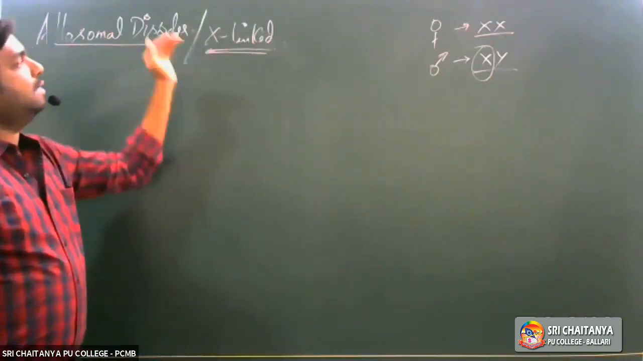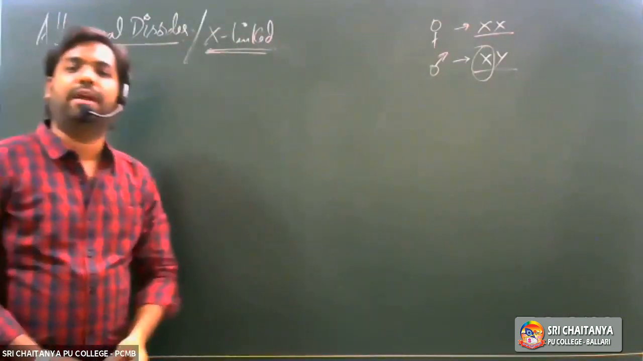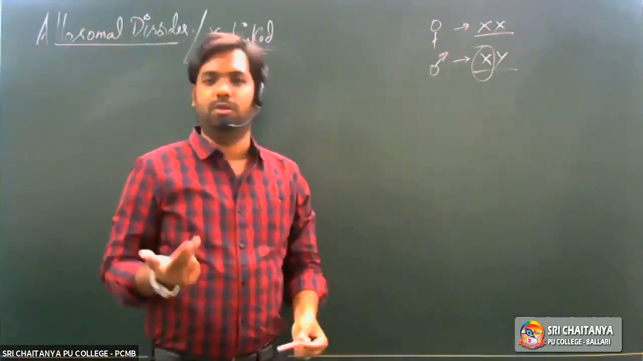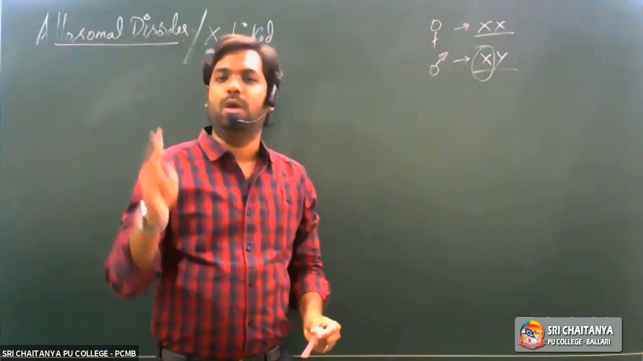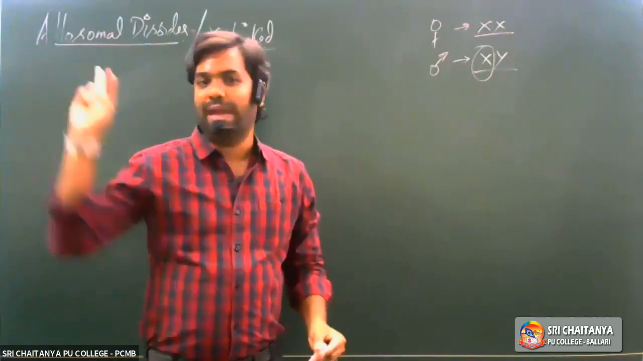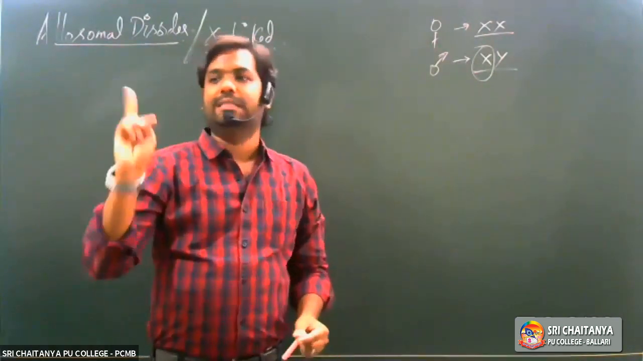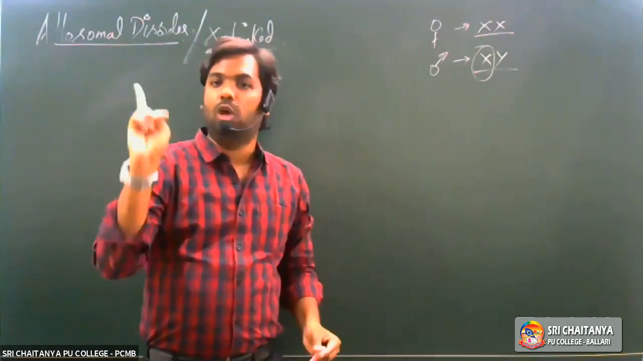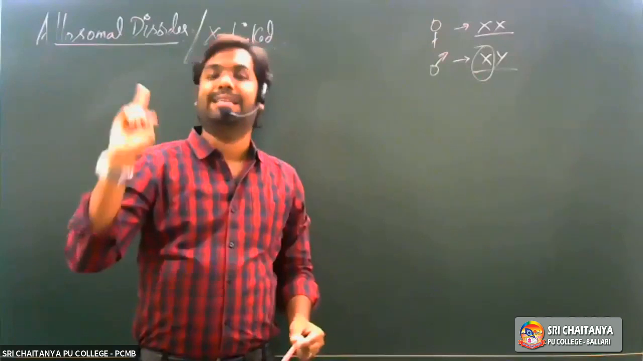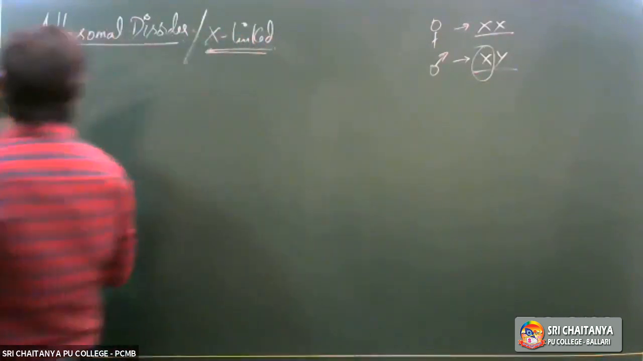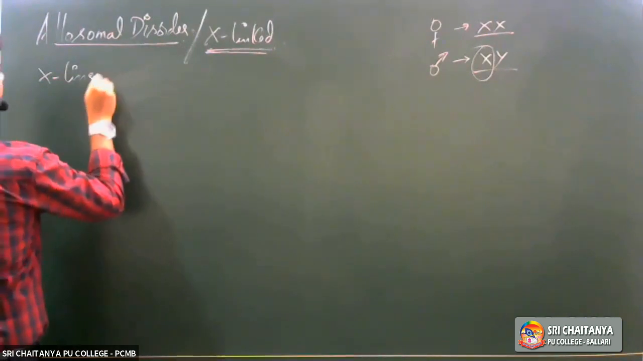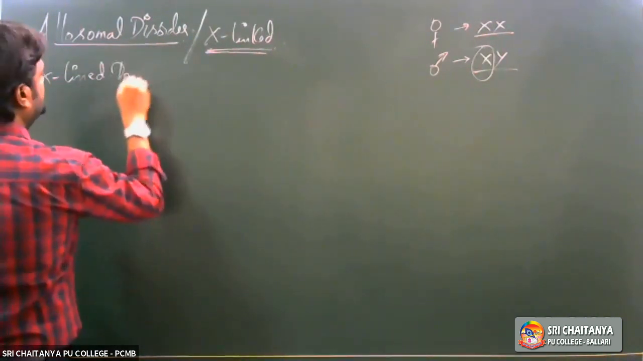Again, the X-linked disorders could be classified into 2 categories, similar to what we saw with autosomal disorders. One is called X-linked dominant disorder, and the second one is X-linked recessive disorder. So first, let us begin with X-linked dominant disorder, and then we'll get into X-linked recessive disorder.